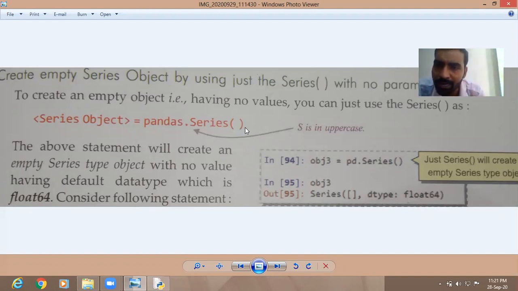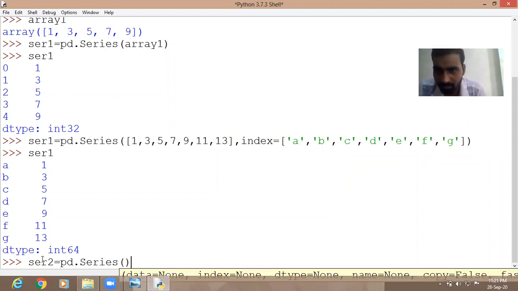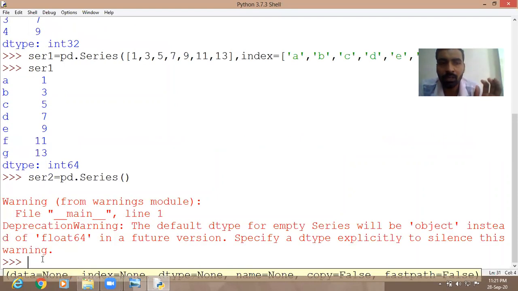Directly write pandas dot series with empty parentheses. It will create an empty series. Like here, if you want series 2 to be created as an empty series, you can write series 2 is equal to pd dot series, only parentheses. No need to type the values. It will create an empty series without any values.